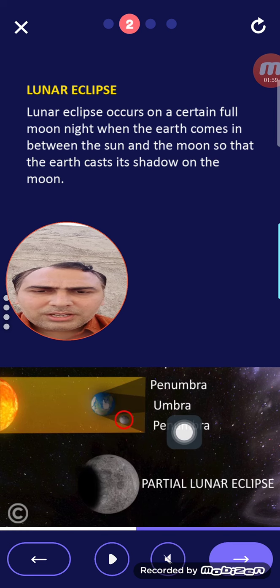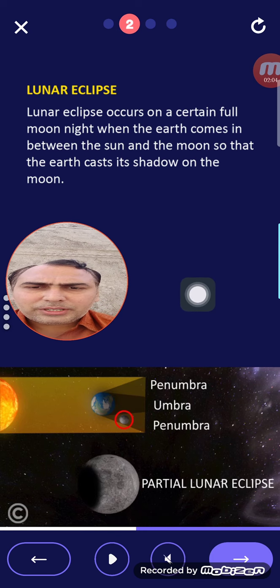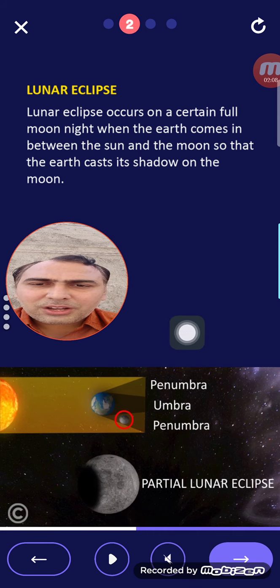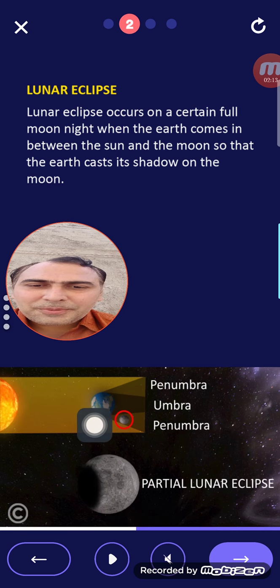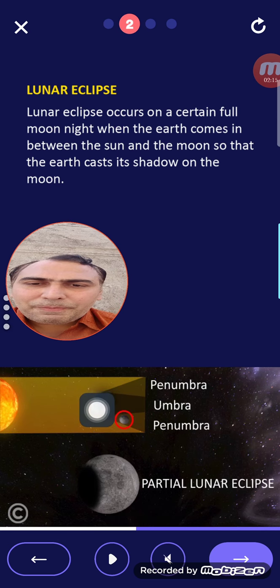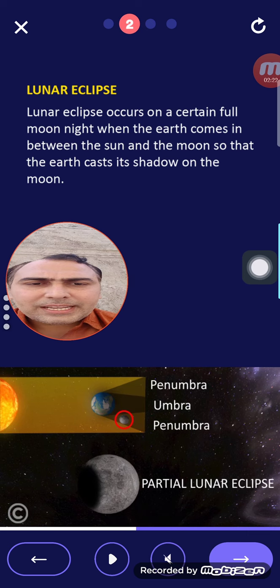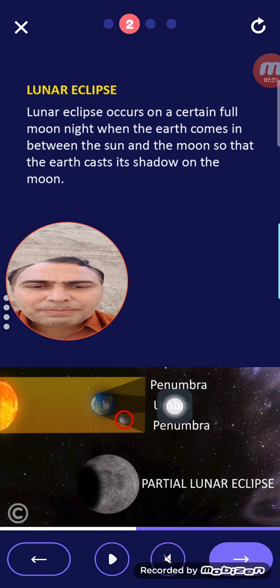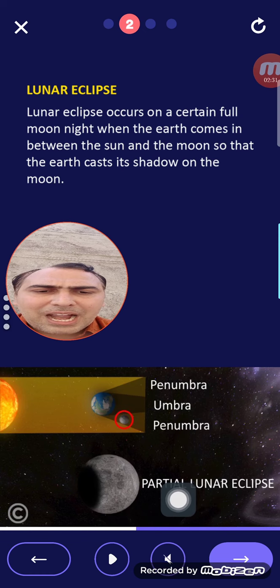The shadow, what is it? It comes from an opaque object. The shadow comes when an opaque object is there. The Earth is an opaque object. The Sun gives light to the Earth, but the Earth is opaque, so the Earth's shadow falls on the Moon. Any satellite and planet can do this. So we can see the umbra in between, and in the upper part, where the light extends, the penumbra is there in the upper level, and also in the lower level. Here we can say partial lunar eclipse.